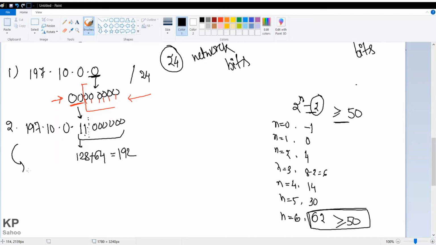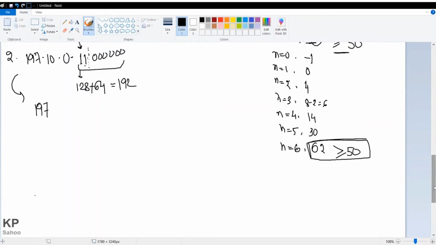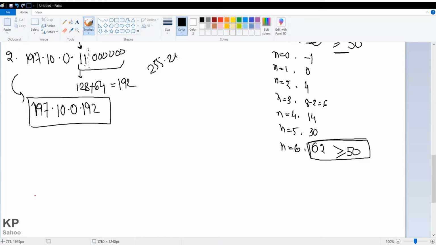So in the next step you can write it as 197.10.0.192. And what will be the subnet mask? Normally in the C class, as the question was given, the default subnet mask is 255.255.255.0.